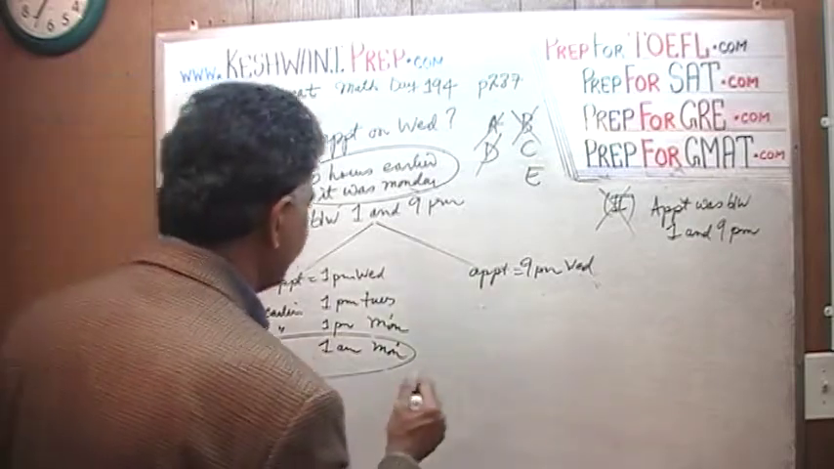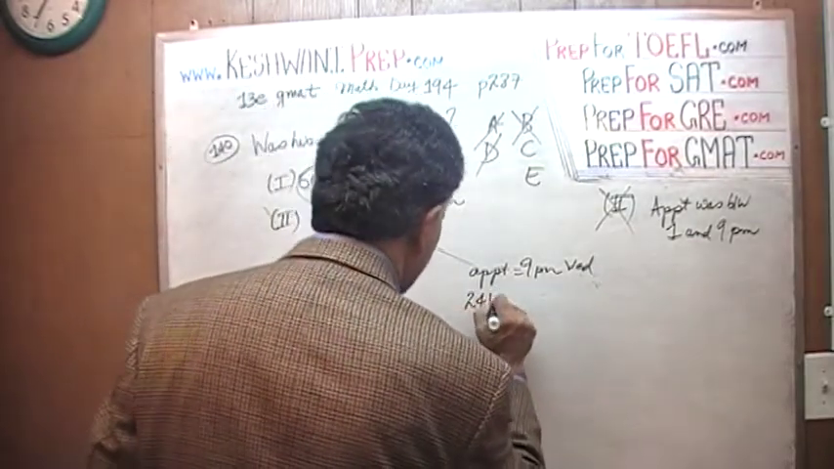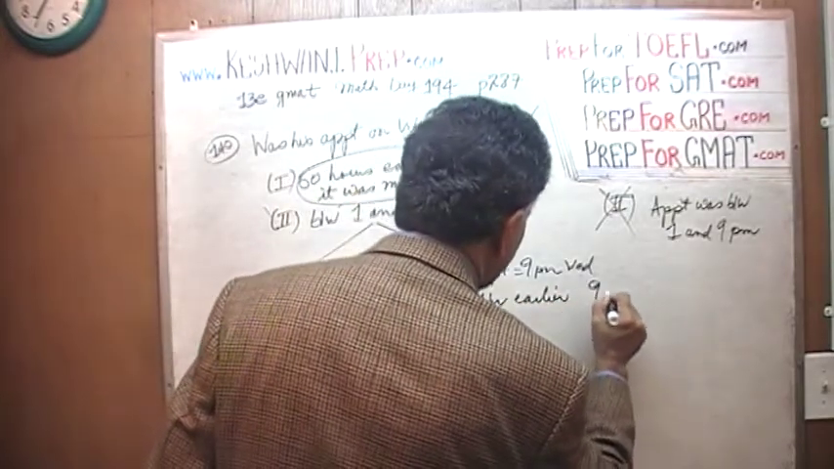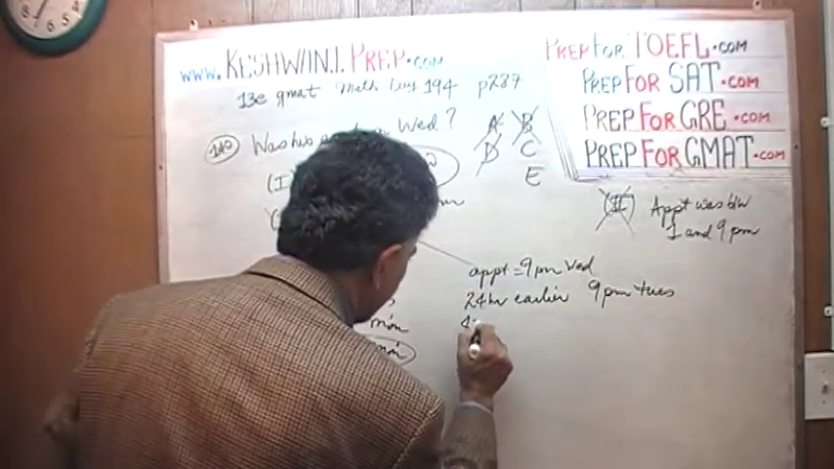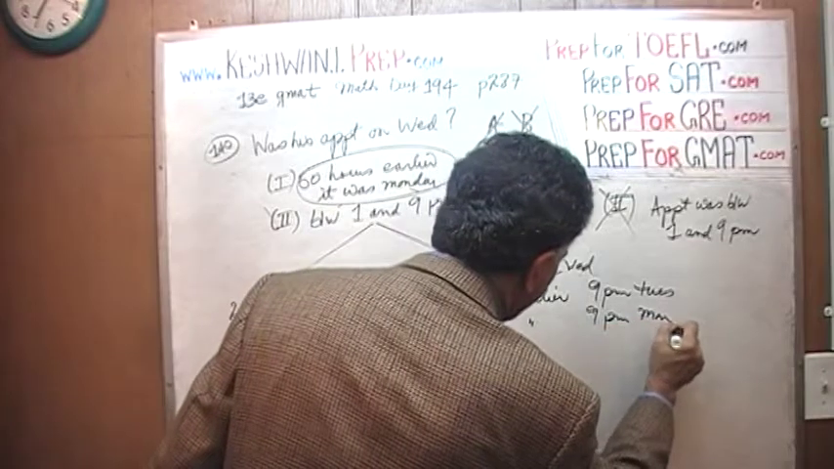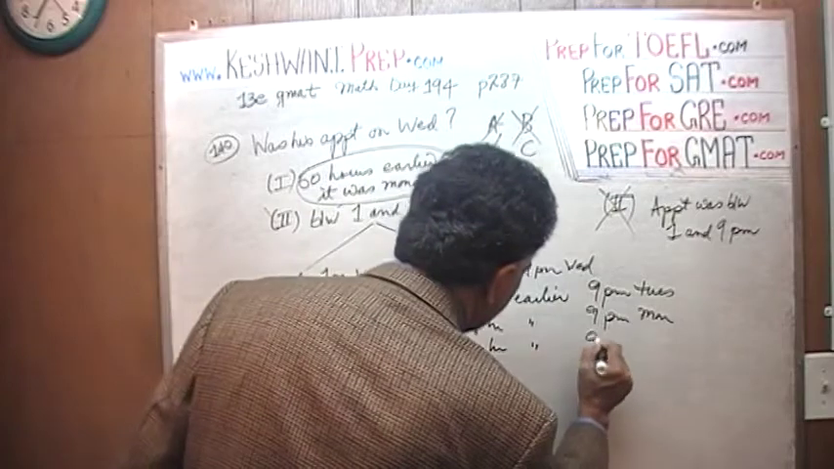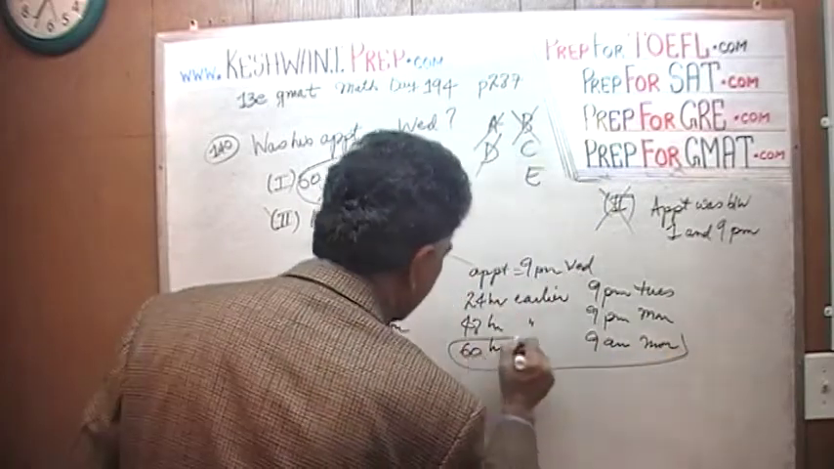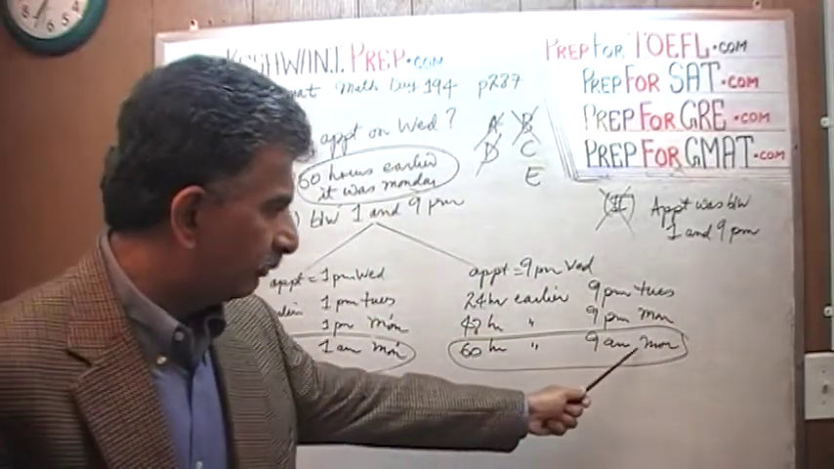Let's see what happens here. If his appointment happens to be at 9 p.m. Wednesday, then 24 hours earlier must have been 9 p.m. Tuesday. Another 24 hours will make it 9 p.m. on Monday. Another 12 hours will make it 60 hours, and 60 hours earlier will make it 9 a.m. on Monday. It still meets the condition.